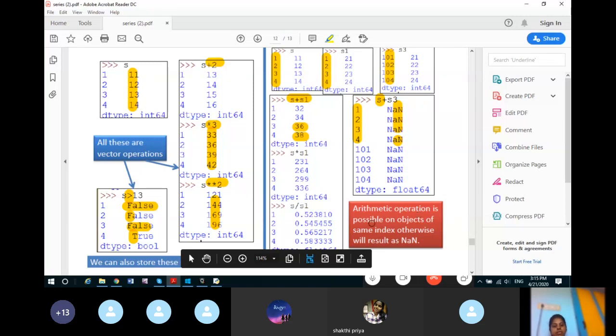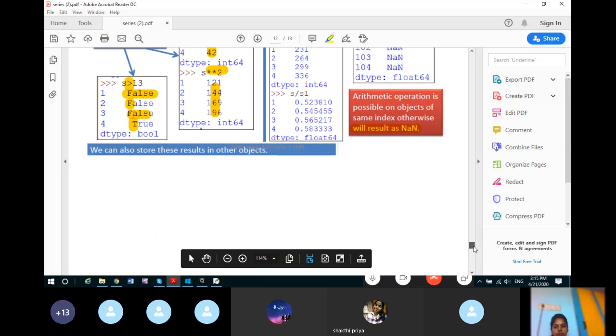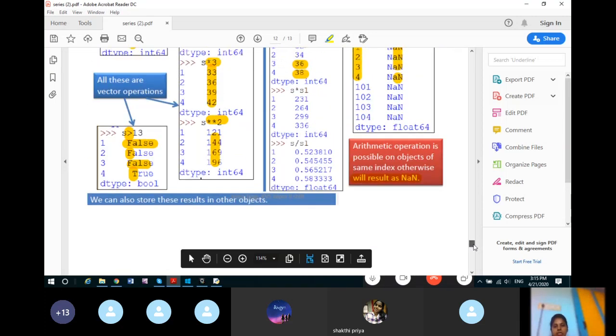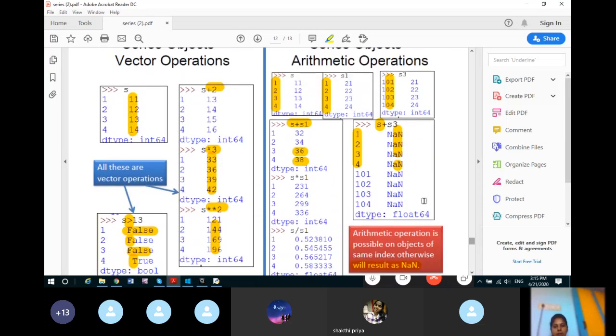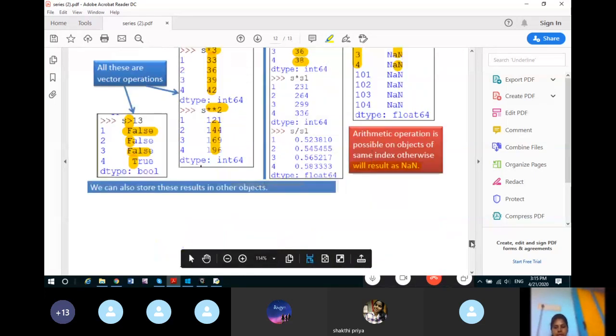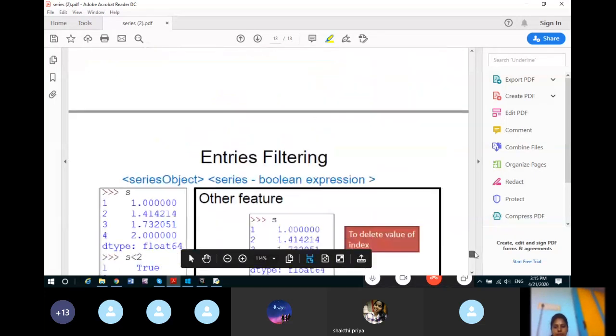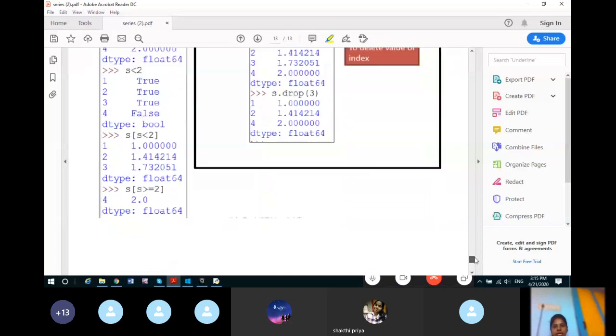Arithmetic operation is possible on objects of the same index. Otherwise, the result will be NaN, and you can understand this. So these are the arithmetic operations, and those were the vector operations. Vector means there will be values, and one scalar value will be there in these types of operations. So these are vector operations. Now the last slide is entries,